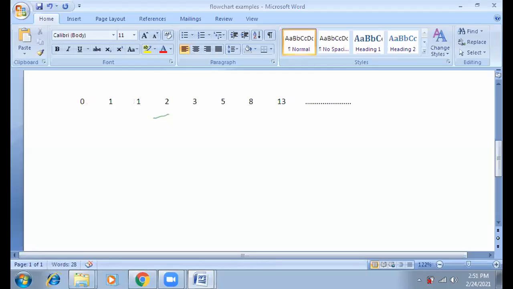Who is asking? Yes, sir, me. Excuse me, sir. Sir, in the question, as you told us to print the Fibonacci series, but sir, will we accept any number from the user and then print it up to that, or will it go on infinitely?